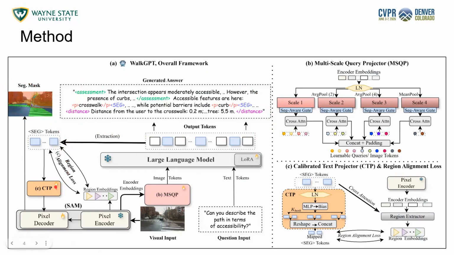Also, when we train the CTP, we have a region alignment loss, which makes sure that when the projection happens, the seg tokens go into the pixel space and actually point to the region of the related features. Like if it is a seg token of the crosswalk, it should point to the region of the crosswalk itself.